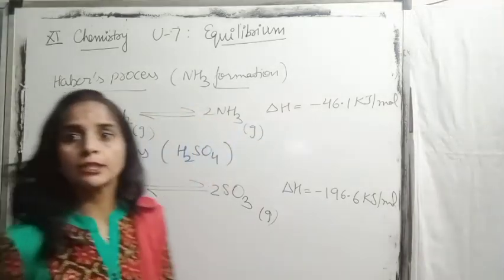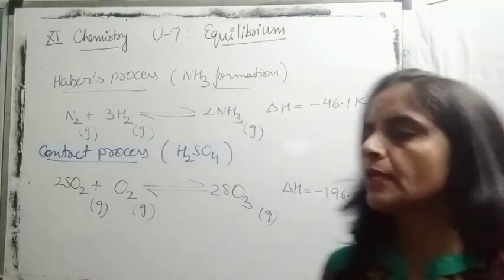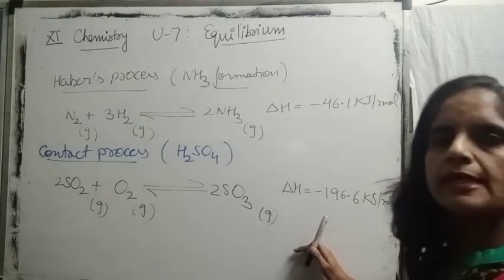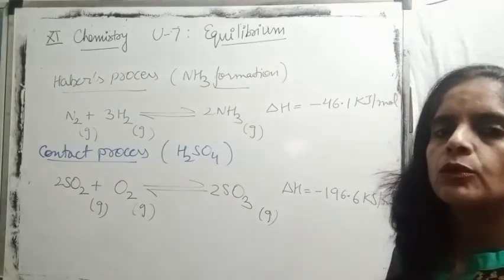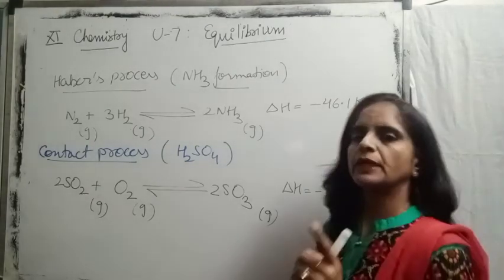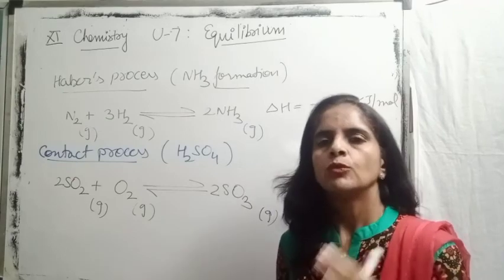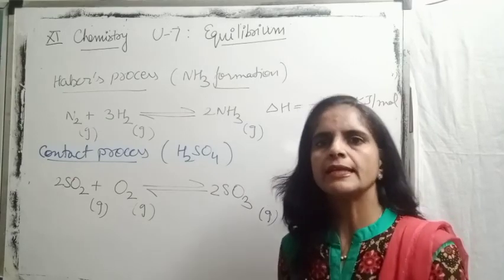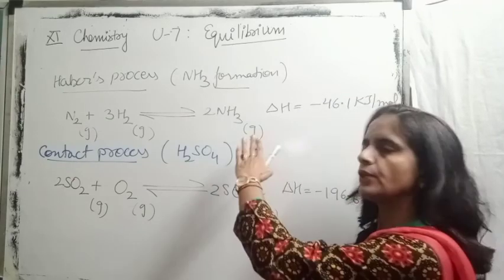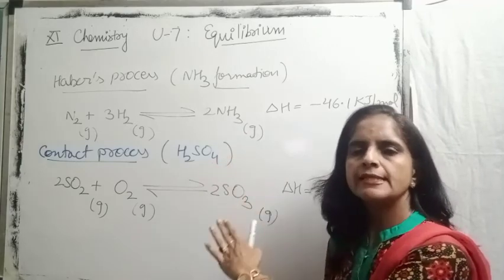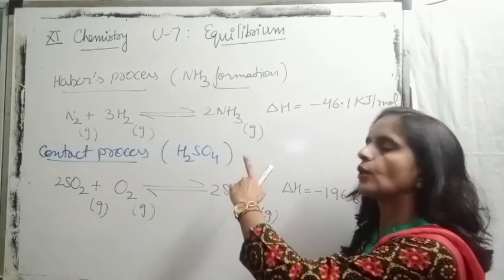So these two questions you have to try. All necessary information I have written here. What you have to tell, what are the optimum conditions to maximize the production of ammonia by Haber's process and sulfuric acid by contact process.